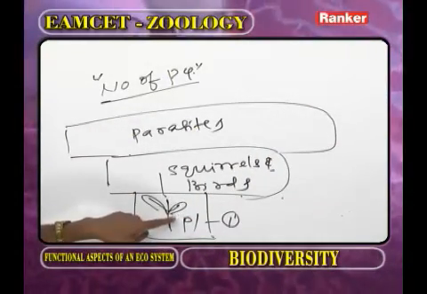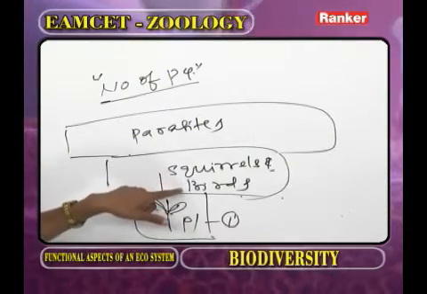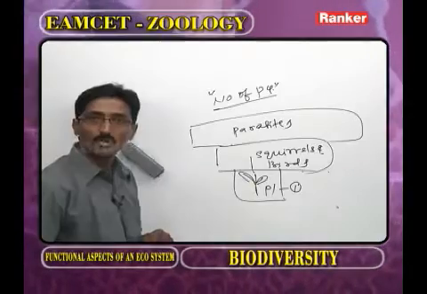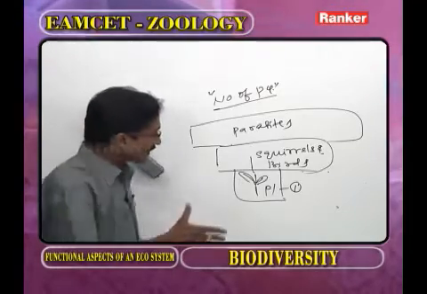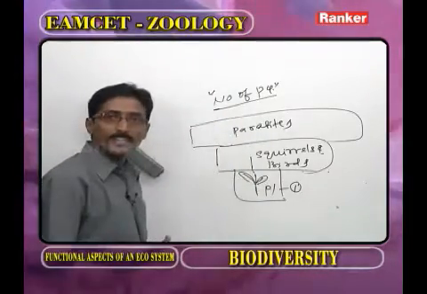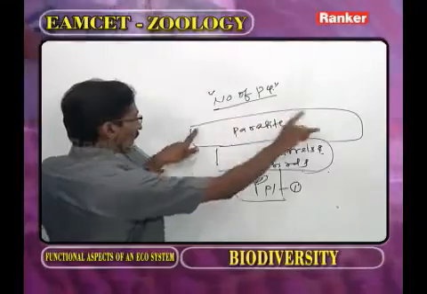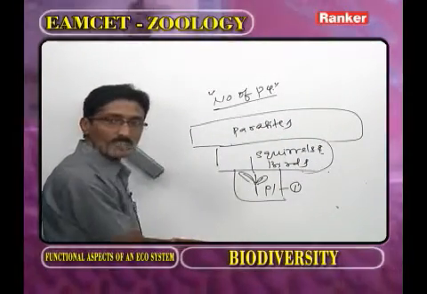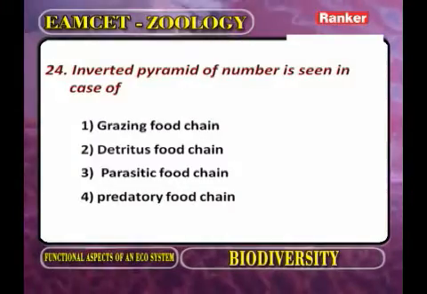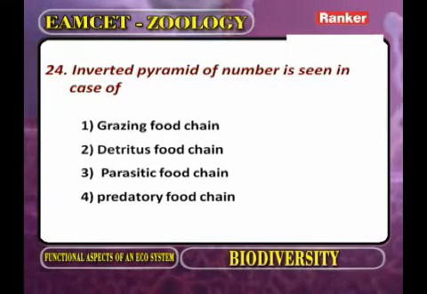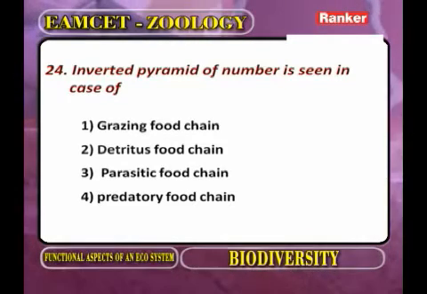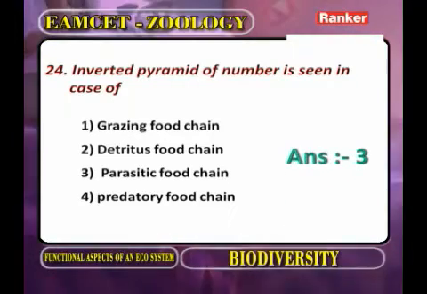So when compared to the plants, squirrels and birds, the parasites' number is more because their body size is small. So in case of parasites, as the trophic level increases, the number increases, so the number pyramid is inverted. Here inverted pyramid of number is seen in case of grazing food chain, detritus food chain, parasitic food chain, predatory food chain. The correct answer is the parasitic food chain. We go for the next question.